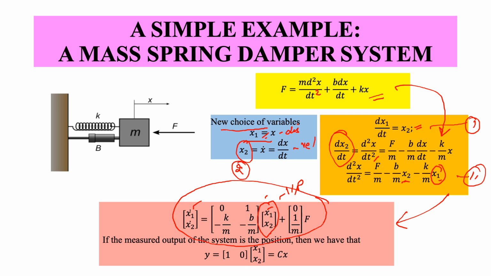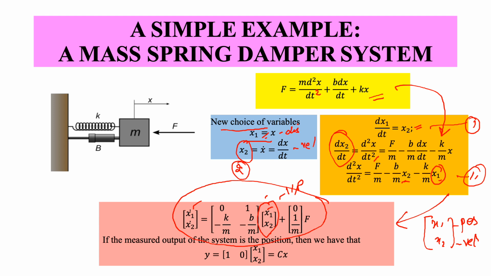Now let us say for this particular system I also want to measure the output, because without measurement you can't do control analysis or any such thing. So let us say I want to measure the output, and now what are the two states I have? We have x1 and x2. x1 is my position, x2 is my velocity, and I want to measure the position.